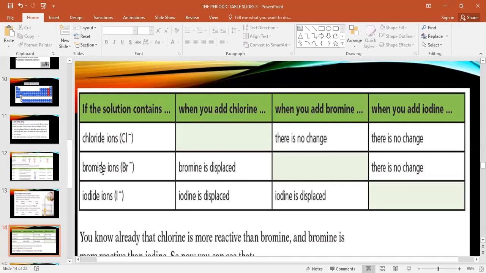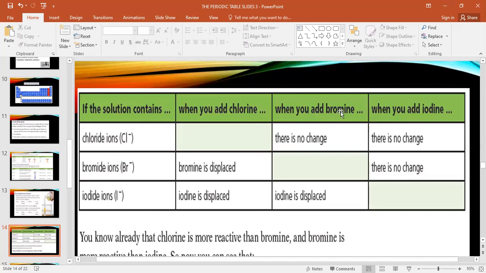So please focus here. When chlorine reacts with bromide, bromine is displaced because chlorine is more reactive. When chlorine reacts with iodide ion, iodine is replaced because chlorine is more reactive. Chlorine is here, iodine at the end. So yes, the more powerful kicks out the weaker. Now, compare the third column with the first one.